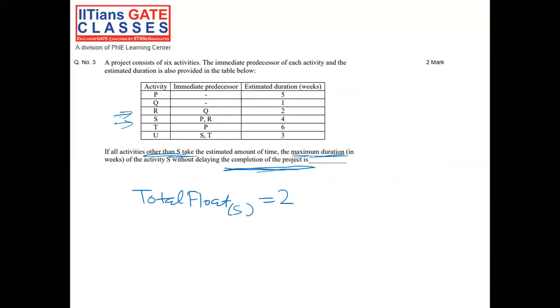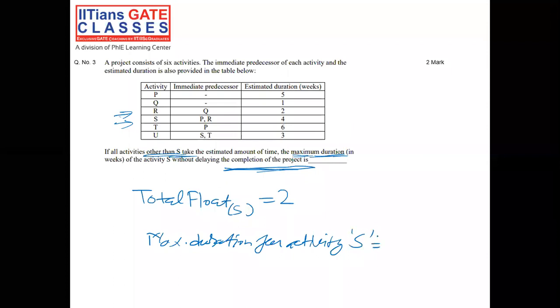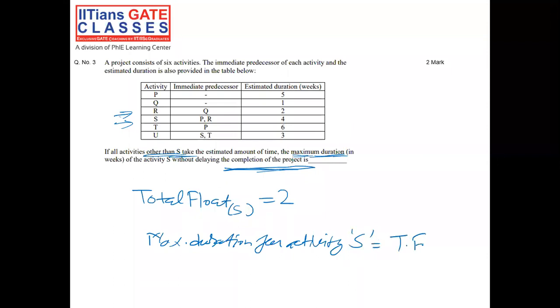And the question is asking the maximum duration in weeks of activity S. So the maximum duration for activity S would be equal to the total float for that activity plus the time taken for that activity.